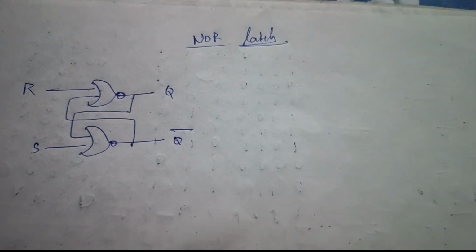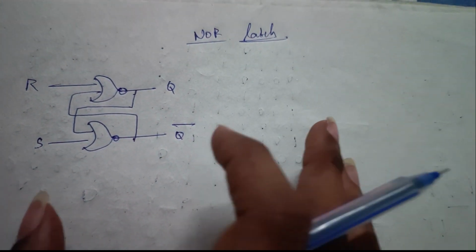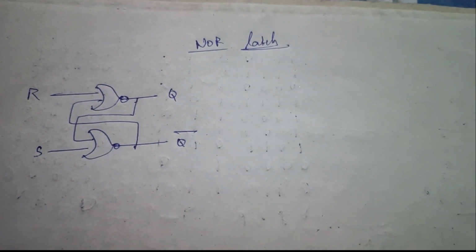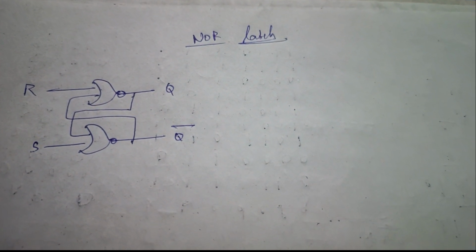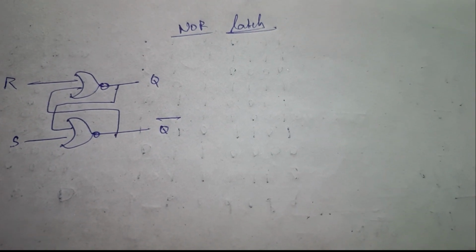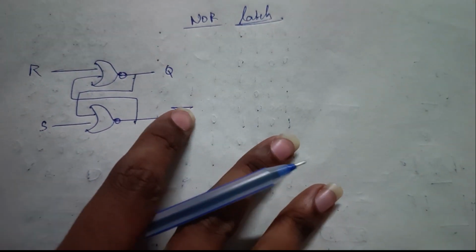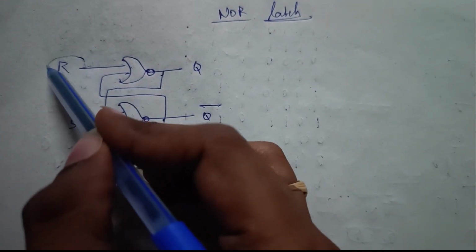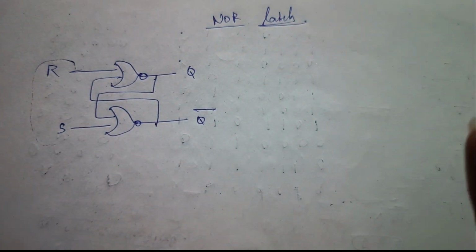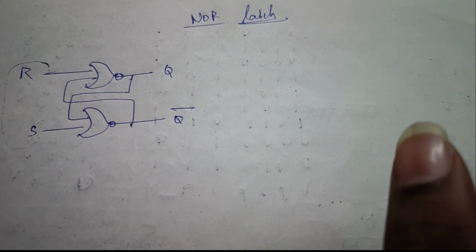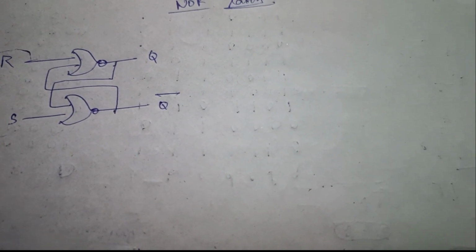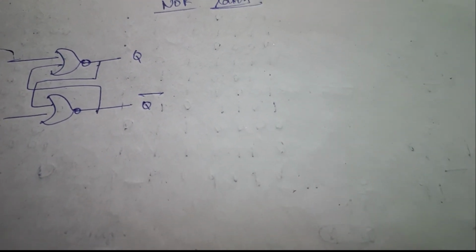There is some difference between the memory in ROM and this latch, because in the ROM if we give some data, it will be stored for some time. But in the NOR latch there is a problem: it will store the data, but if the inputs change, then the output will change according to the inputs. This is the only drawback in the latch, but we can control this using the clock signal. Later we will see how to control the memory with the clock.